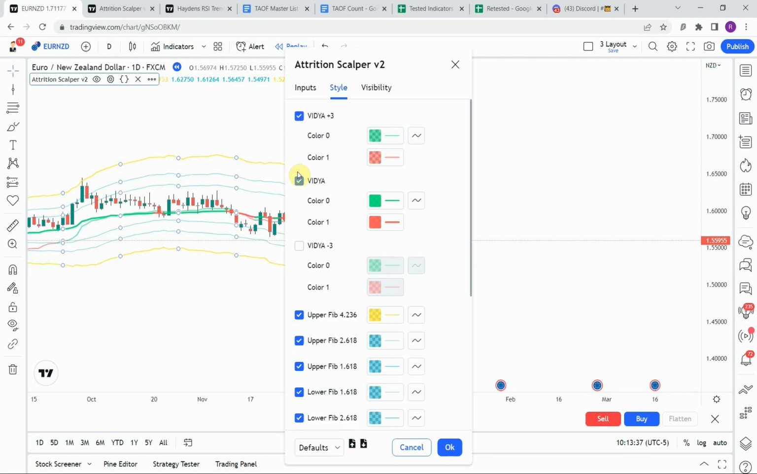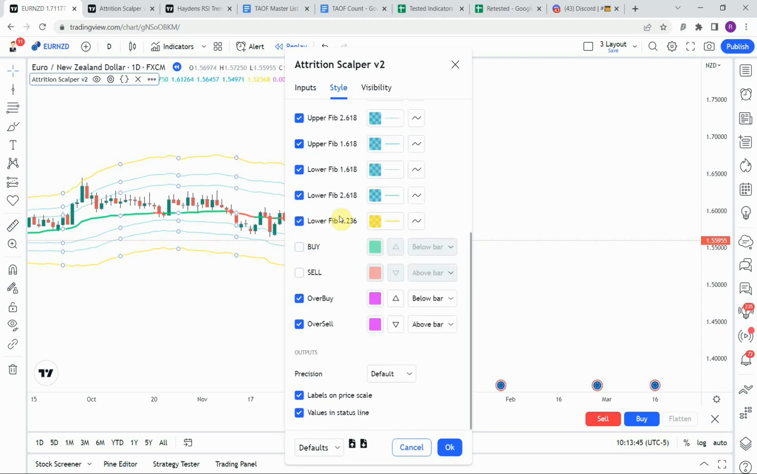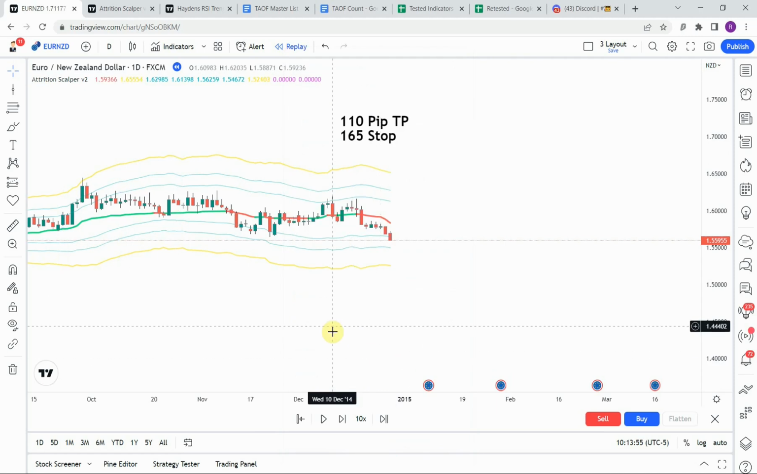I turned off the +3 and the -3 there, and I went in and turned off the buy and sell signals. That's because, from what I understood of what the creator was saying, these buy and sell signals here are simply generated by a super trend indicator, and not necessarily generated by the attrition scalper itself.